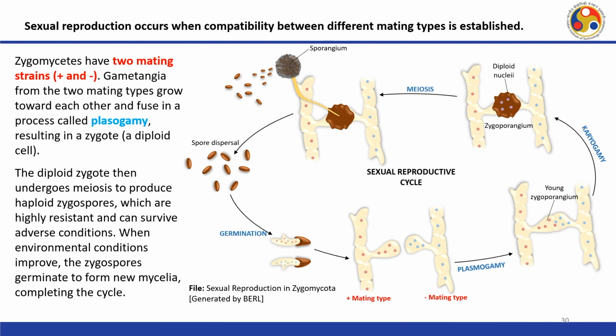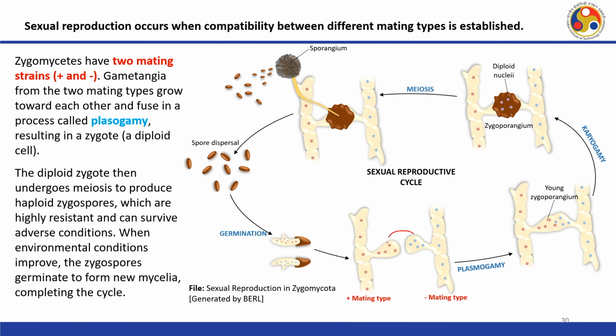Now, let us look into the sexual reproduction of Zygomycetes, which occurs when compatibility between different mating types is established. Zygomycetes have two mating types, the positive mating type and the negative mating type. Now, what happens when a positive and a negative mating type are nearby? Gametangia from the two mating types grow towards each other and fuse in a process called plasmogamy.